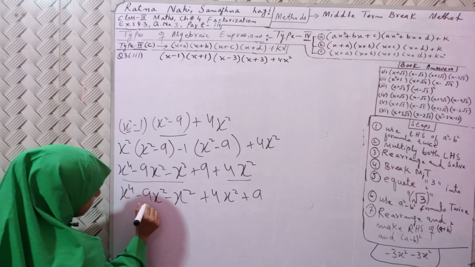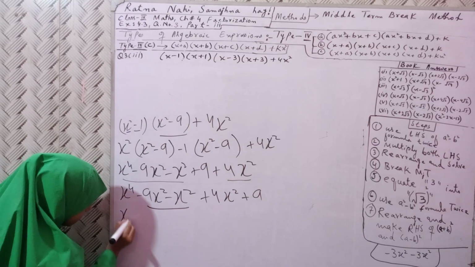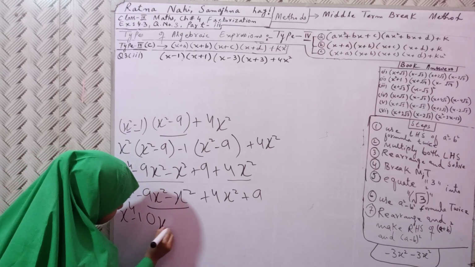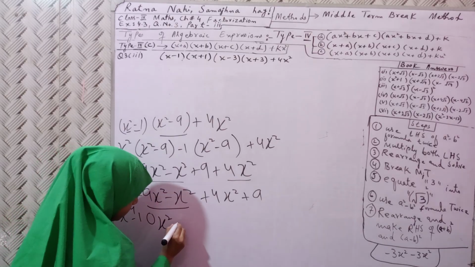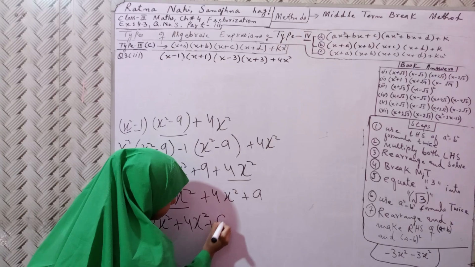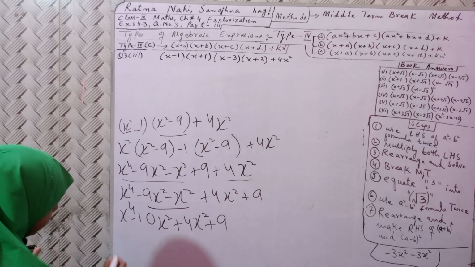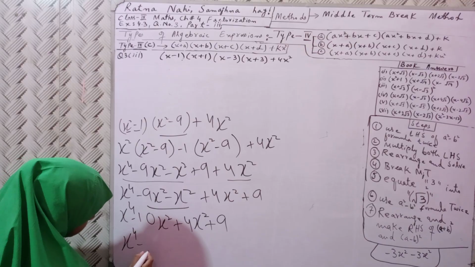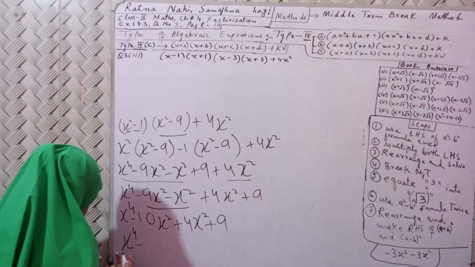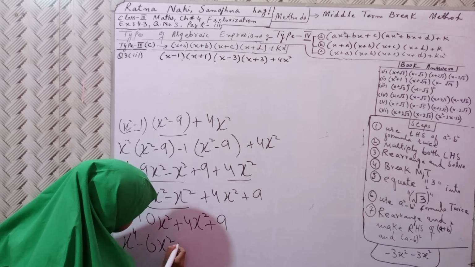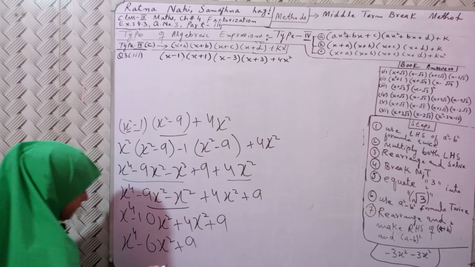So here it becomes x⁴ - 10x² + 4x² + 9. So here it becomes again x⁴ - 6x² + 9. Done this.